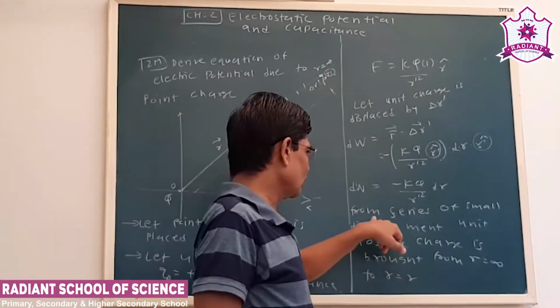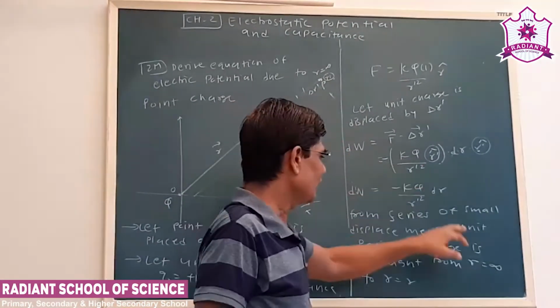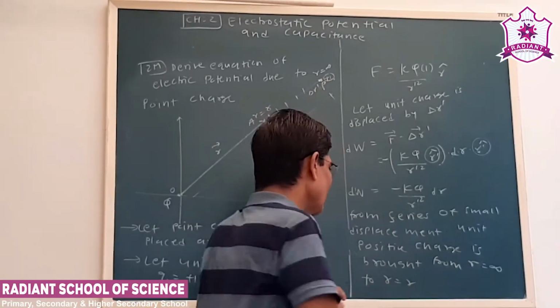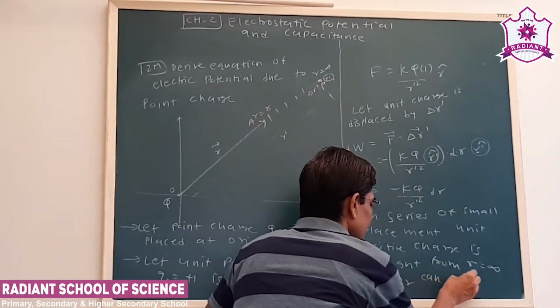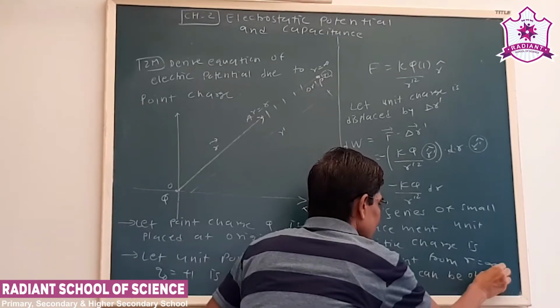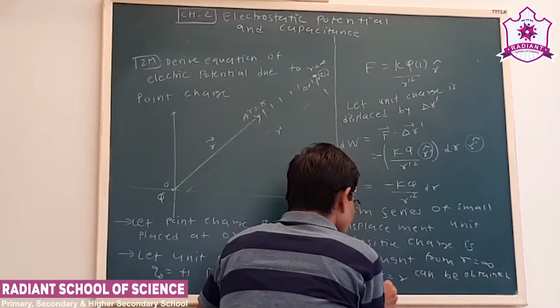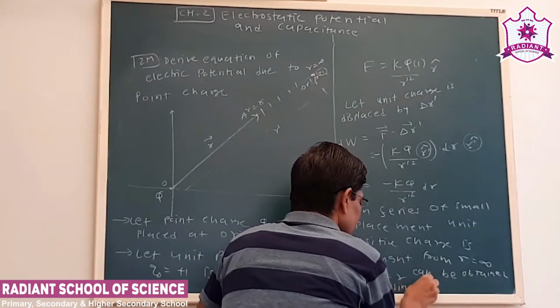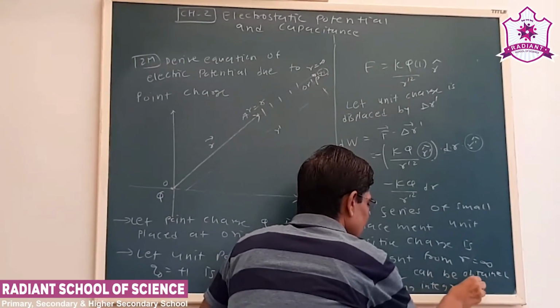So what we do, the total work done to bring the charge from r equal to infinity to r equal to r can be obtained by using integration.